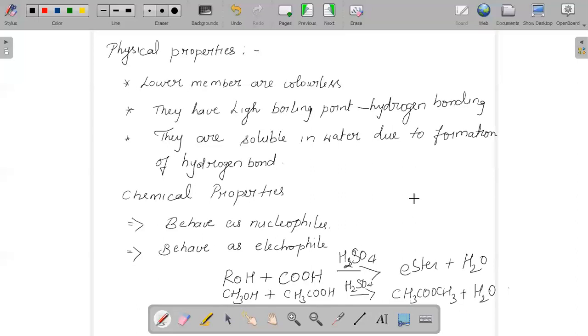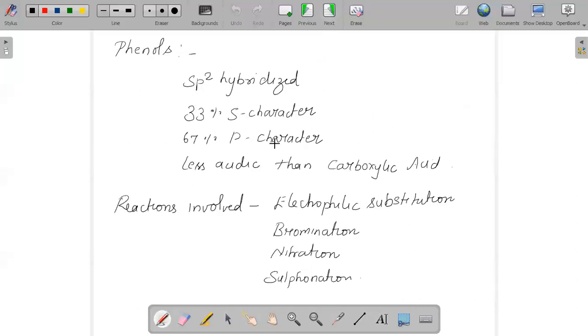Next, we can move to phenols. Based on the structure, phenol is a benzene ring with OH attached, and the carbon here is sp2 hybridized.